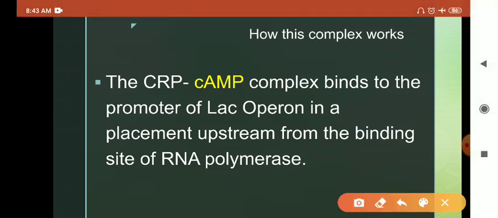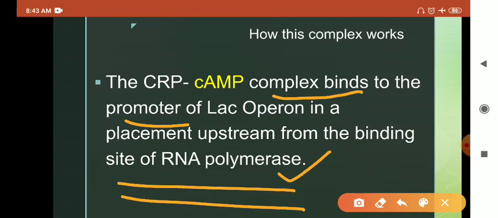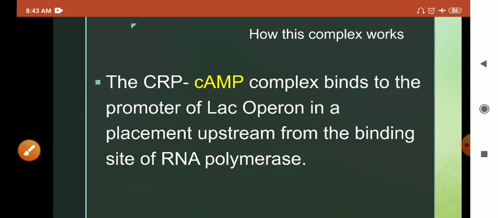This complex binds to the promoter site. We know that the promoter site also has the RNA polymerase. So this promoter site has this complex, and this complex helps to bind the polymerase also.